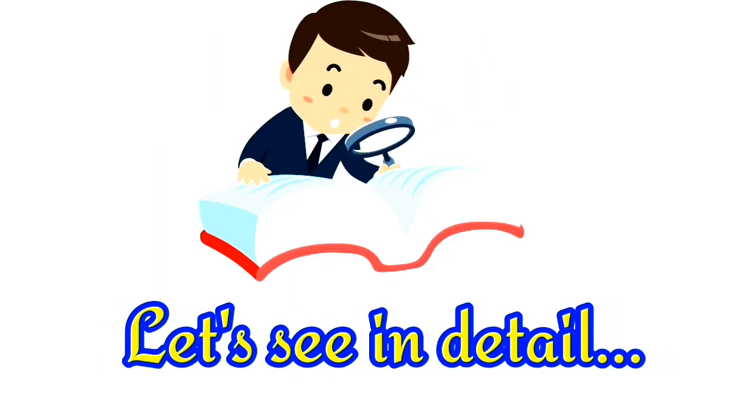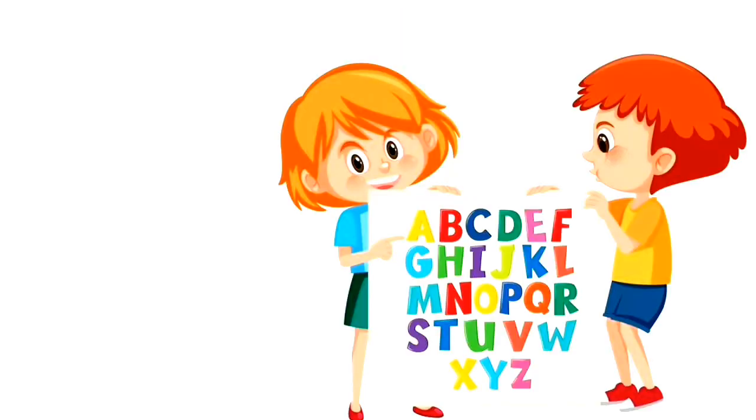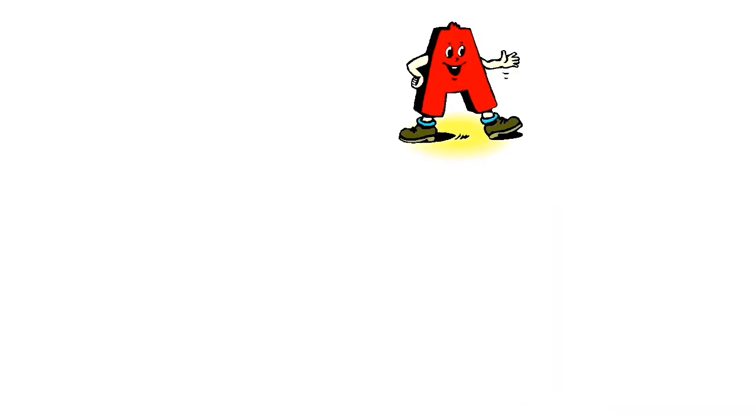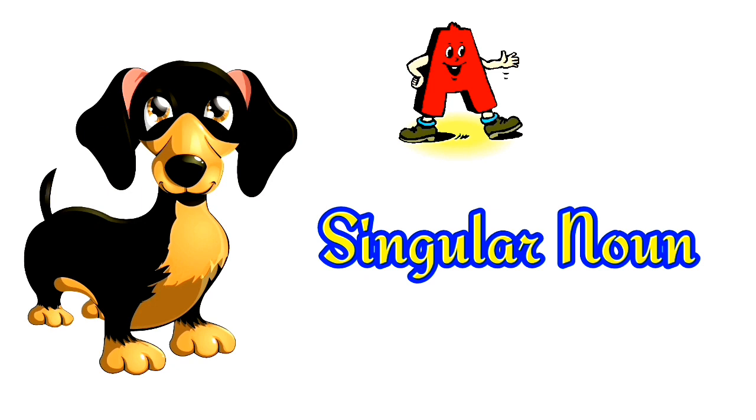Let's see in detail. Article "a". The very first letter of our alphabet is a vowel, A. We use it for a singular noun in a general form. You can think of this more easily as replacing it with the word "any".